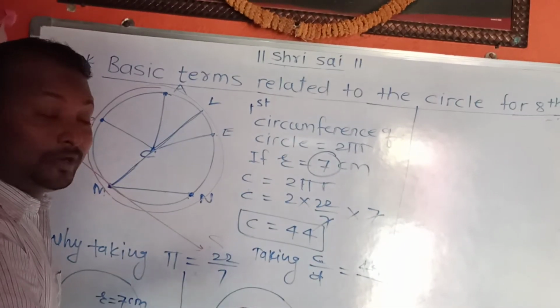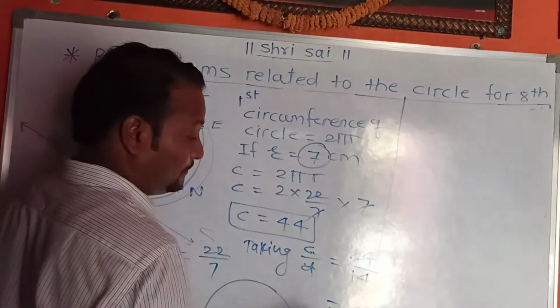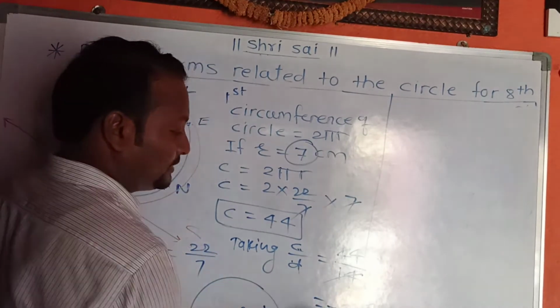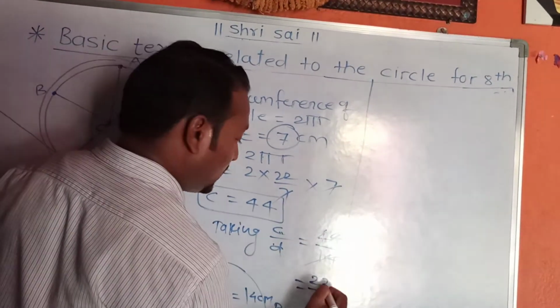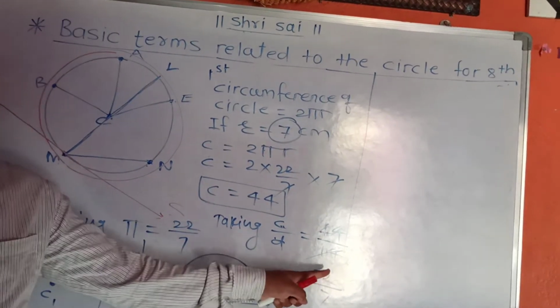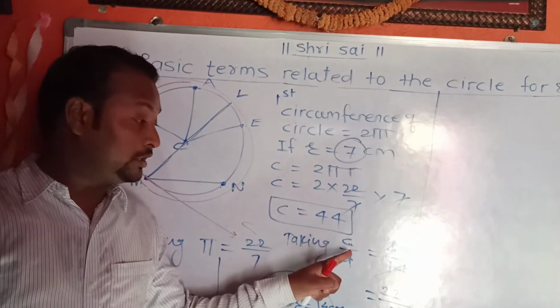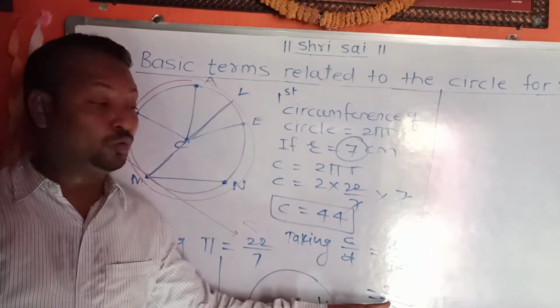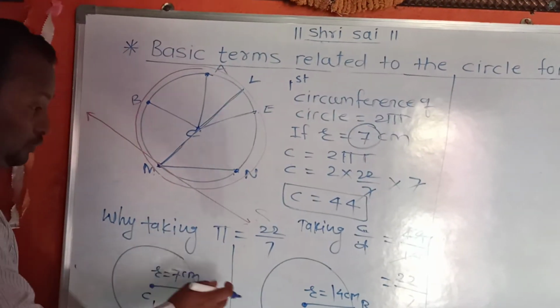Diameter is double of radius, means diameter is 14. So simplify the ratio: 2 times 7 is 14, 2 twos are 4, 2 twos are 4. So we get the ratio of circumference of circle to the diameter as 22 by 7 in case first.